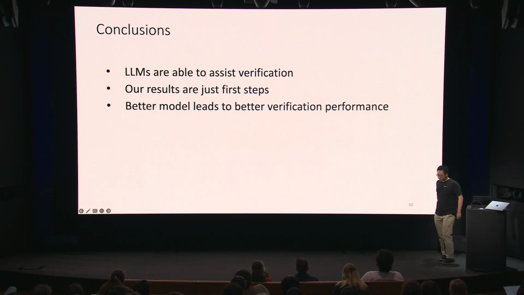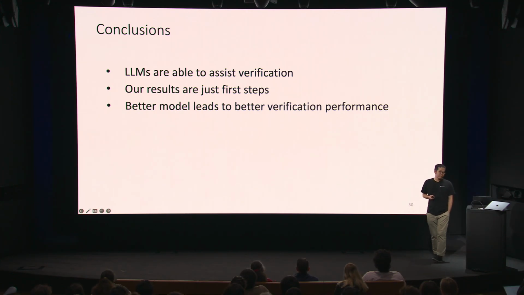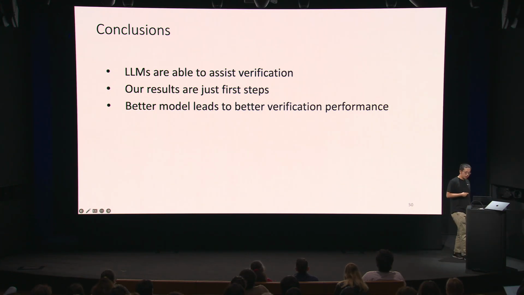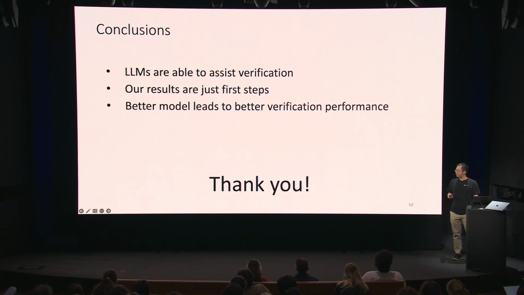So here is the initial result that I want to show. And the conclusion of this work is that language models are able to assist formal verification. And our results are just initial steps. What we saw was that GPT-4 really outperformed GPT-3.5 significantly, right? And so our suspicion is that if we use an even newer, more advanced model, it's going to lead to better verification performance. Thank you for your attention.